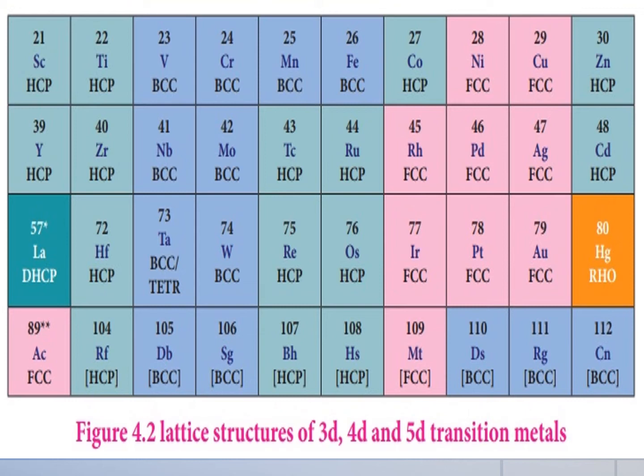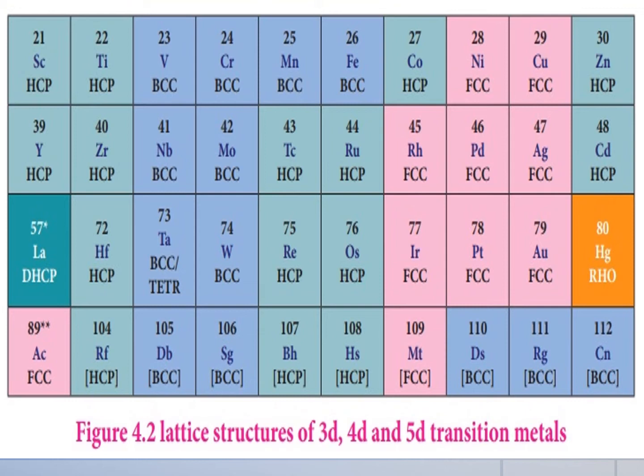Next, cubic means it is in a cubic shape and all the electrons are in the cubic form. All the sides of that cubic shape interact with the other one. Next, body centered, it is in the center of the body. One cubic center at the center of the body, interaction will be there. So Sc is HCP and Ti is HCP. Then body centered, HCP and FCC, like that. So the three types, hexagonal close packed, cubic close packed and body centered, are the characteristics of true metals.